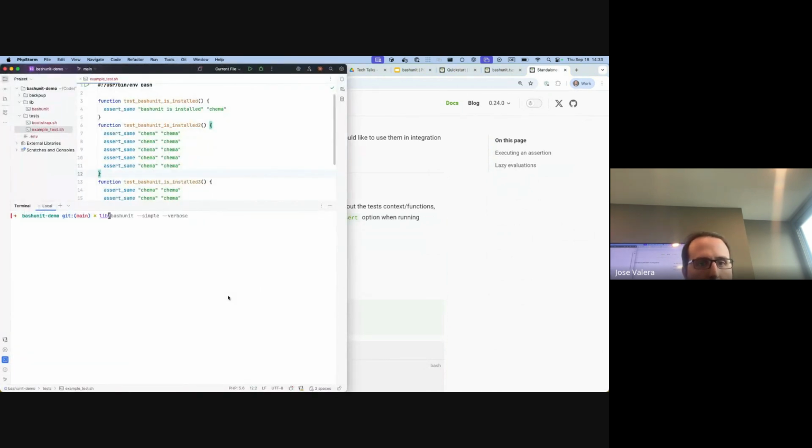Let's say you can run Bashunit standalone. Assert, and here I say same. This is the assertion I want to run, and then here I can say 1 equal to 1, yes. But if I say 1 equal to 2, no. You see? The exit code, or the return code, will be different, and you can see that here is green because the return from this was okay, so there was no failure. But the return from this one was not okay, so here you got an error.